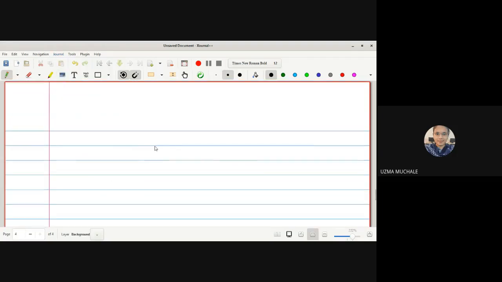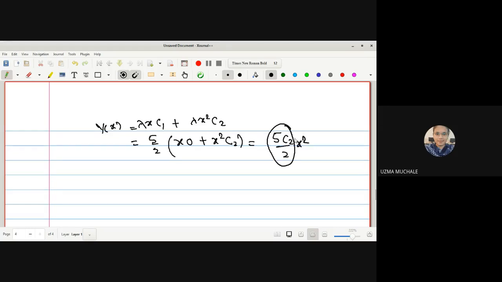That is what our equation y of x equals: lambda x c1 plus lambda x square c2. The value of lambda is 5 by 2 x. The value of c1 we got as 0, plus x square. The value of c2 is some arbitrary constant, and hence we get 5 C2 upon 2 into x square. The value of this C2 we can substitute as 2 by 5 because C2 is simply one constant, no? So after substituting the value of lambda 2, we can say this is y2.